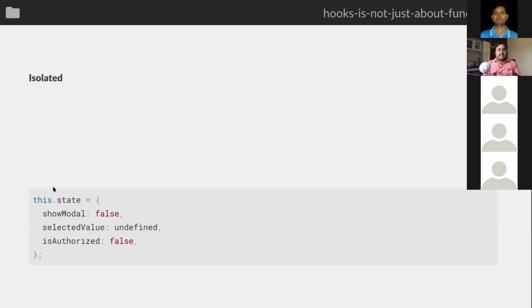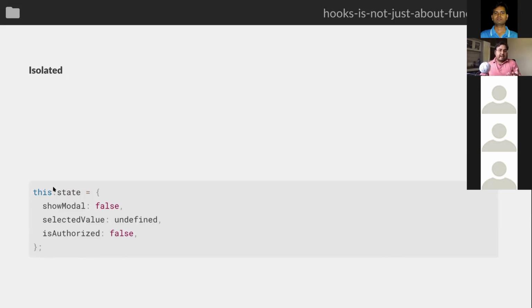Instead, it can create its own slice and update it whenever necessary. But with class components, all of the functionalities are kind of coupled. Whenever you're creating your state, all the functionalities have to come together and say, hey, this is what my slice is going to be called, and this is what I want the initial value to be. So your functionalities basically cannot create the state separately in a class component.